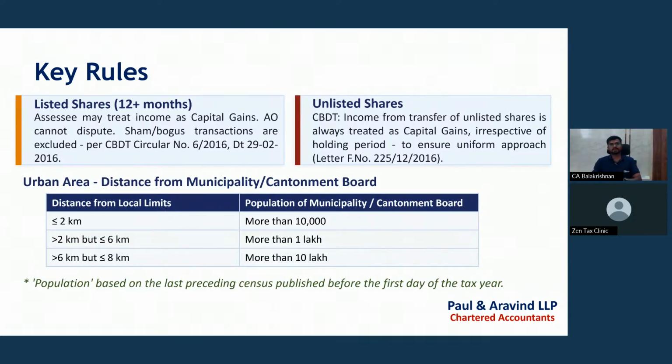And if it is more than 2 kilometers from the end of the municipal limit but less than 6 kilometers, and the population is more than 1 lakh, then it is urban agricultural land. If it is more than 6 kilometers but up to 8 kilometers and the population is more than 10 lakh, then it is urban agricultural land. Population needs to be taken as on 31st March, if any census is published before that.